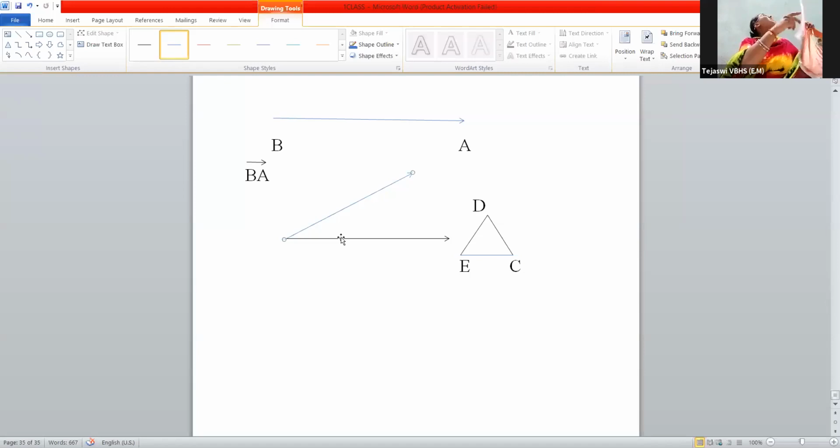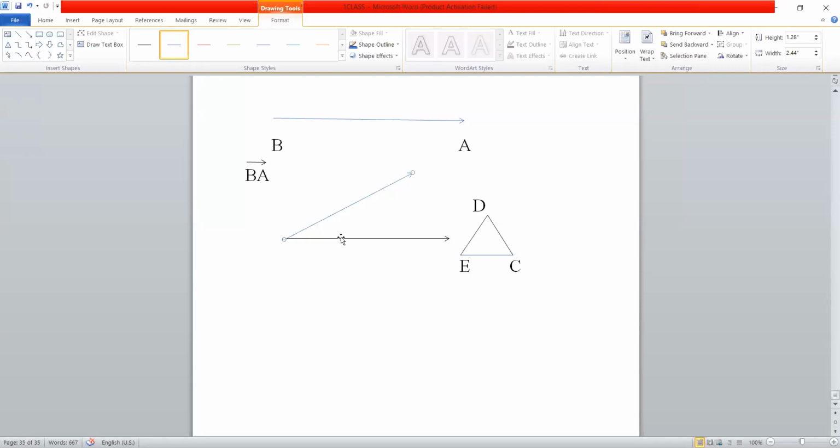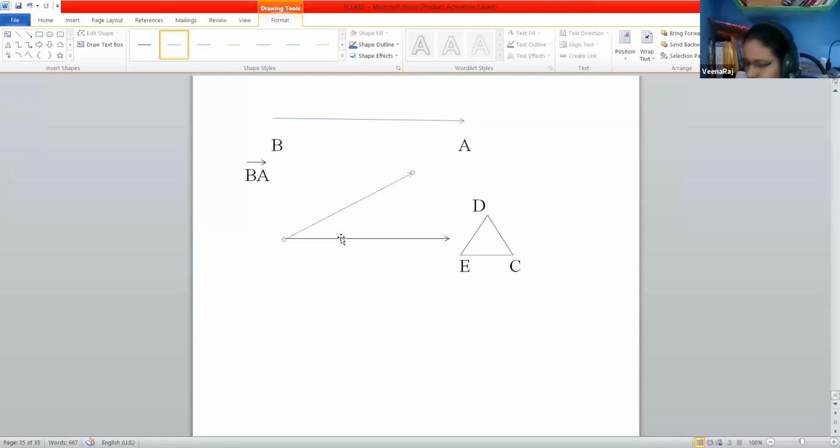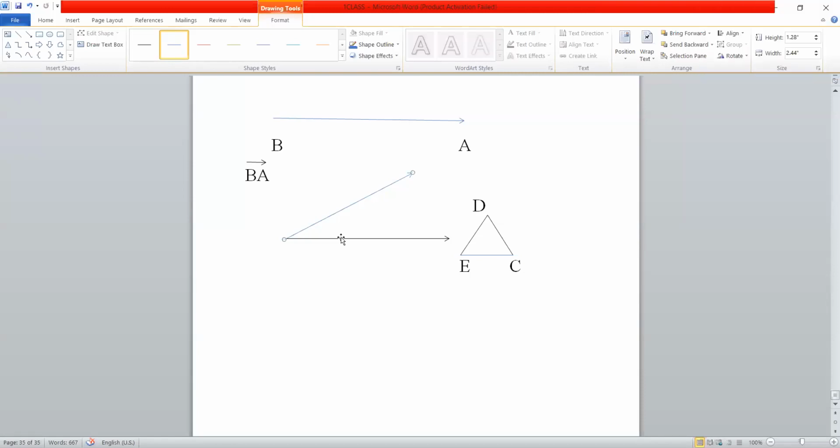We have different types of angles. Already we have discussed in your previous classes. You know all these basics in seventh class: point, line segments, rays, and types of angles.